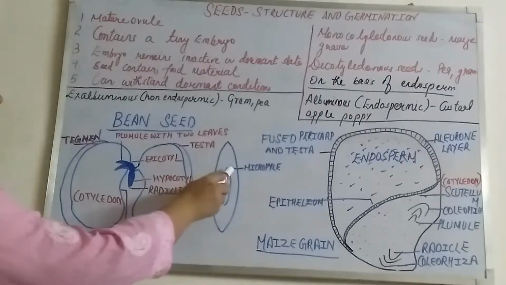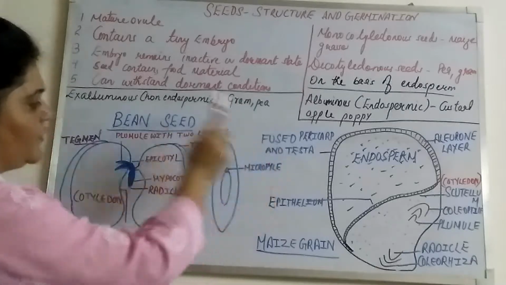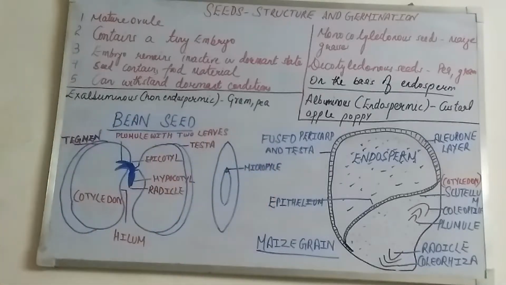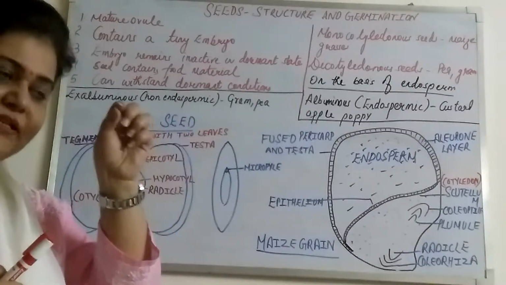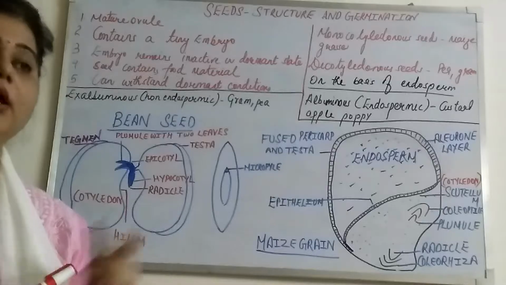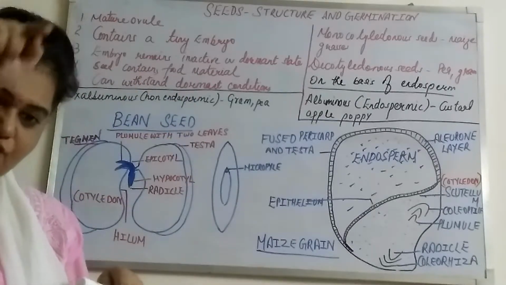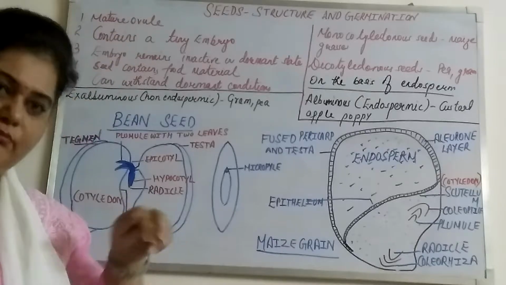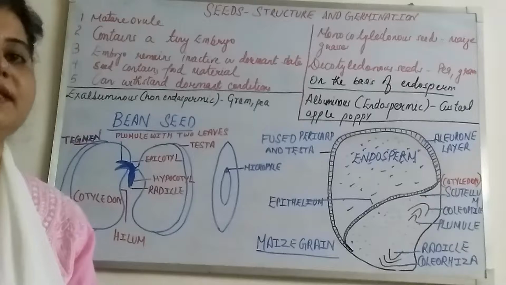And then there is a pore-like structure present, which is known as the micropyle, whose function I have already told you. It is present in the integument of the ovule. It is the pore from which the pollen tube gets inside the ovule for the process of fertilization.